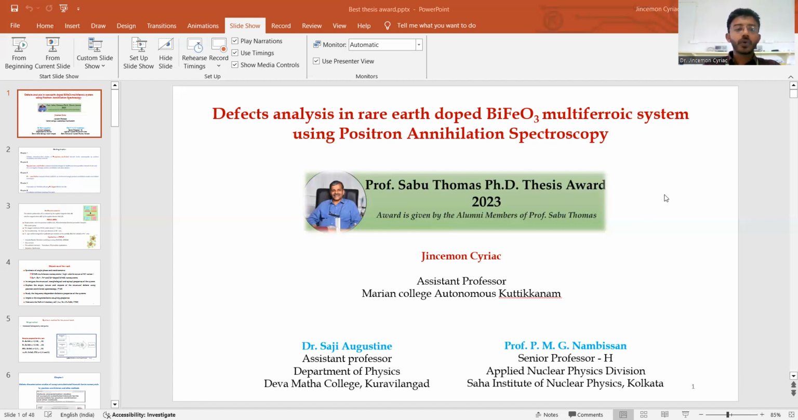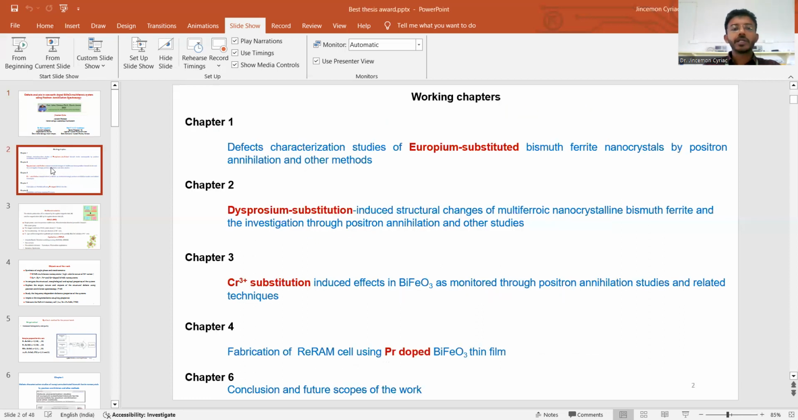So all this work I presented as my working chapters. Europium substituted bismuth ferrite nanocrystals studied by positron annihilation and other methods. Dysprosium substituted chapter. Chromium substituted chapter in Fe site. And praseodymium substituted chapter. And I tried to fabricate the resistive random access memory cell for the switching properties.